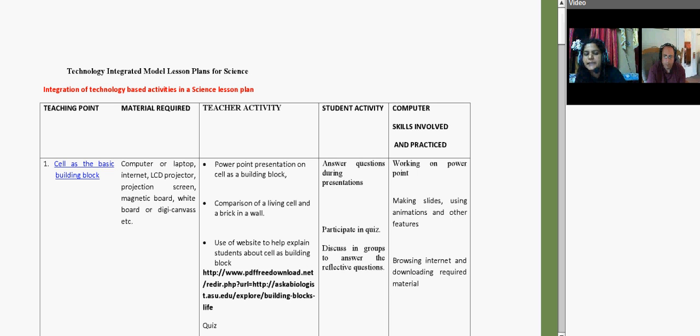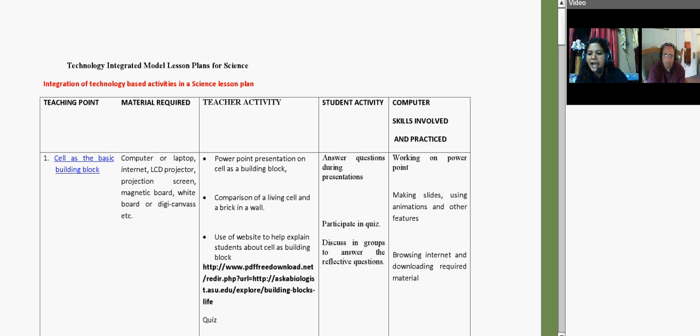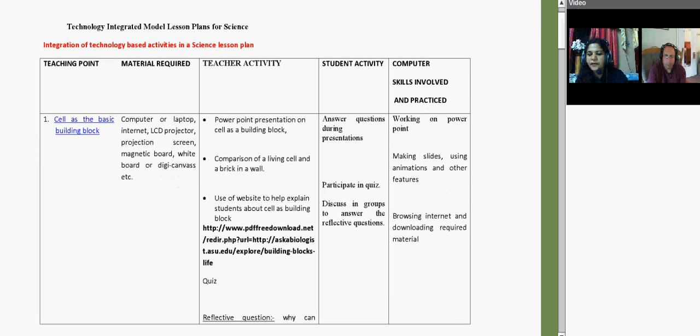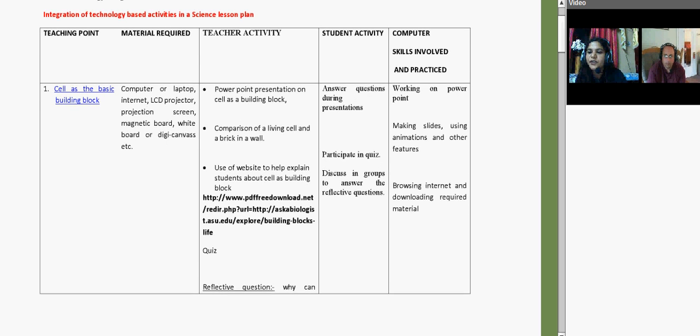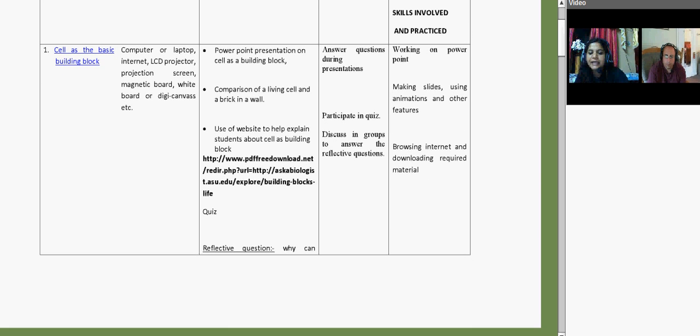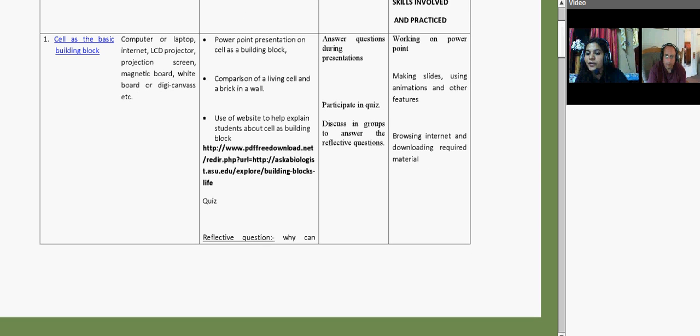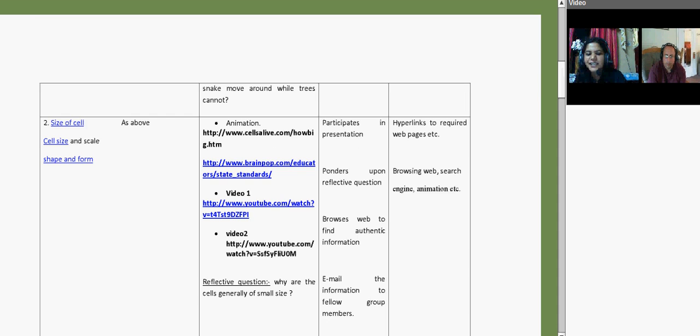Now, while the teacher is preparing this, first of all, the skills he is going to achieve are that he learns to work on PowerPoint, he makes slides, he uses animations, and he uses all the custom features of PowerPoint, and this is how gradually he can perfect the skill. Then browsing the net is also very important. How do teachers browse the net, because there is a lot of content? What is the authenticity of it and what should they look for? What are the important points here? Then how they will download, because downloading and uploading of content also seems to be a very major problem for the teachers who just start.